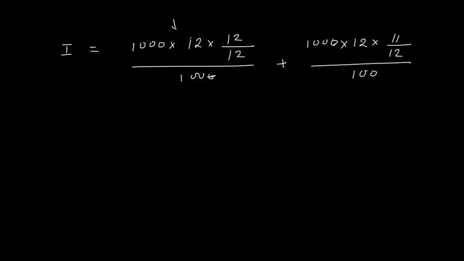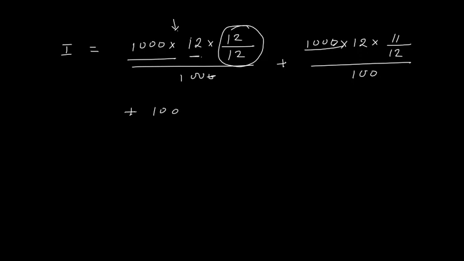This is the amount which I invested in January. For the amount invested in the beginning of January, it was for 12 months. So the interest I get on this rupees 1000 is 1000 into 12 into 12 upon 12. This 12 is the rate of interest and this 12 upon 12 indicates the number of years, so for a complete 1 year I am investing. Now in February, again I invest 1000 rupees, but this time for 11 months, because on the 1st of January I am withdrawing all the amount.